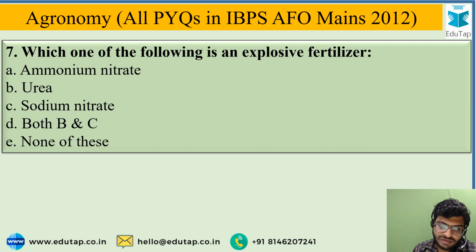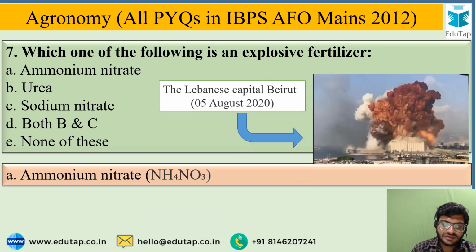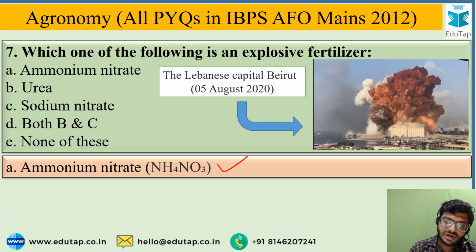Next question is: which of the following is an explosive fertilizer, and the options are ammonium nitrate, urea, sodium nitrate, both B and C, or none of these. And the most correct option from the 5 is ammonium nitrate. Ammonium nitrate is an explosive fertilizer. In this image you can see Beirut, the capital of Lebanon, and the tragedy that happened there due to this explosive nature of ammonium nitrate.